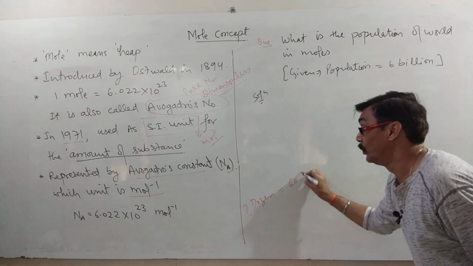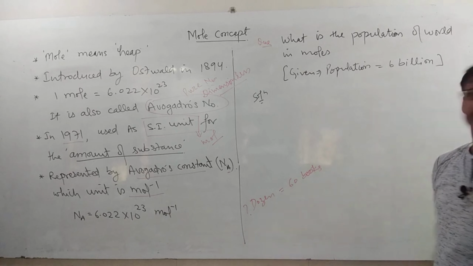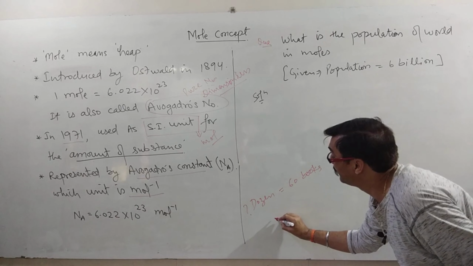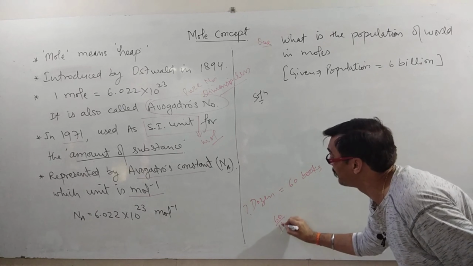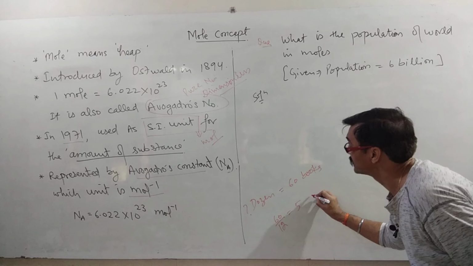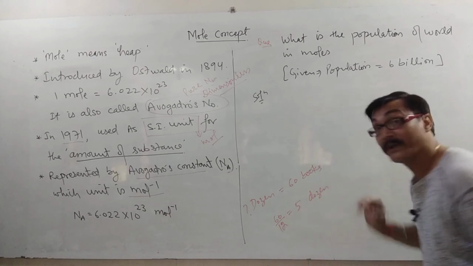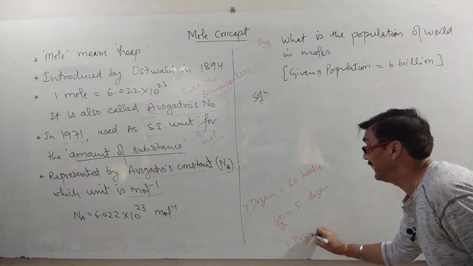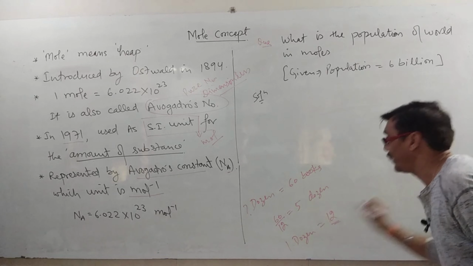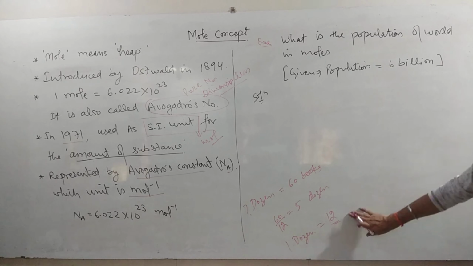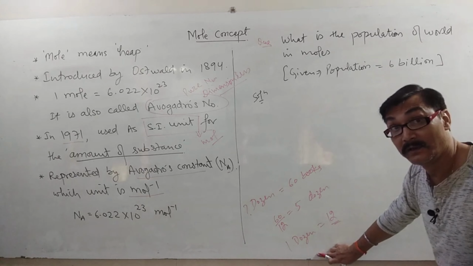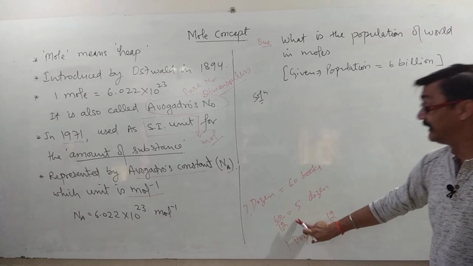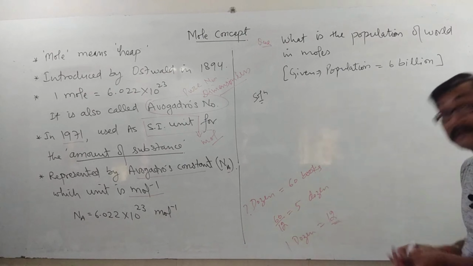will be equal to 60 books, then we will go 60 divided by 12 is equal to 5 dozen, because we know 1 dozen is equal to 12. That is, 12 books means 1 dozen. That is why 60 books is equal to 60 divided by 12, which is 5 dozen.